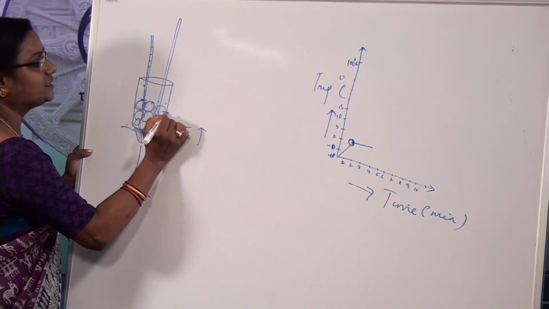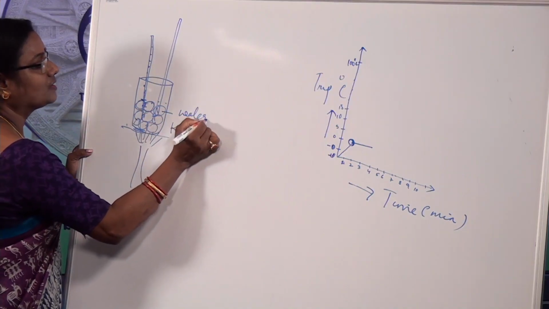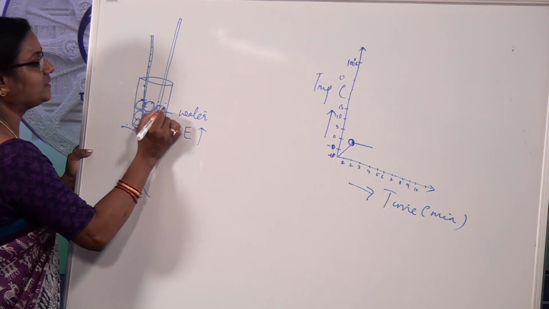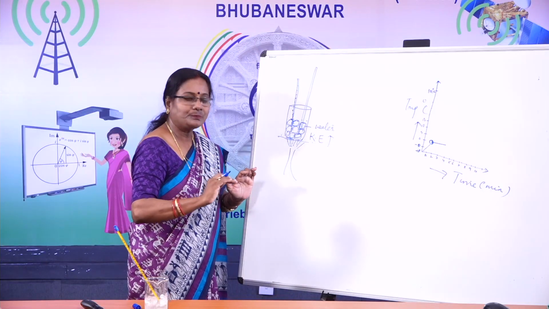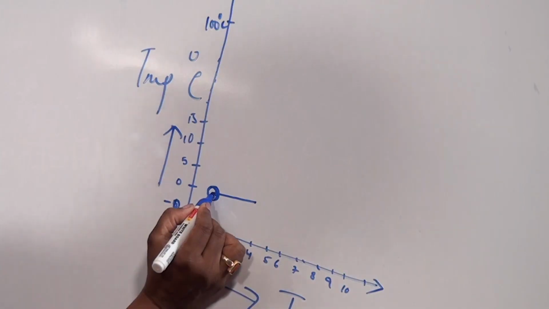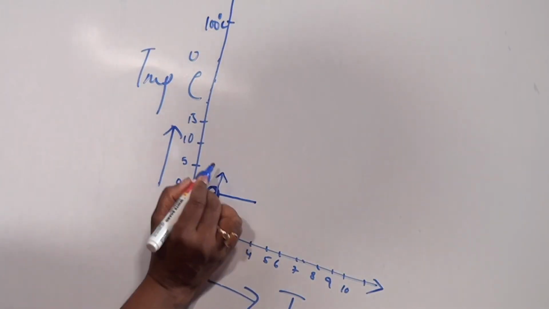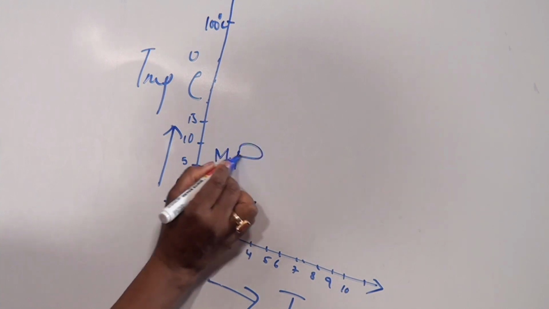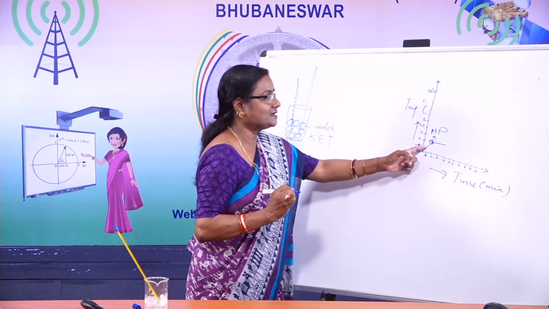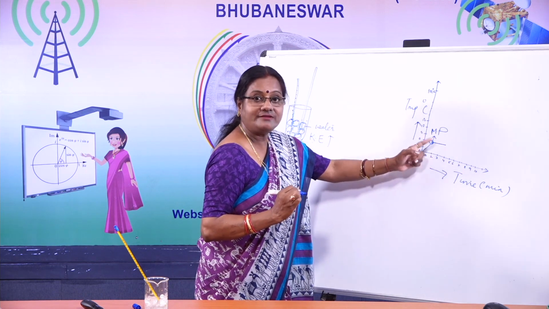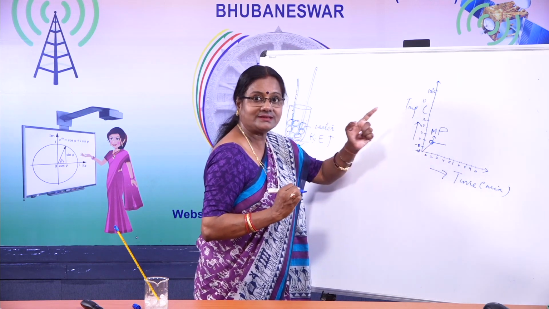Now children, ice starts melting into water. These ice at 0 degree centigrade starts melting into water. At 0 degree centigrade, this is the melting point of ice. Okay, this is the melting point of ice. Ice starts melting into water and the reading on the thermometer is static.